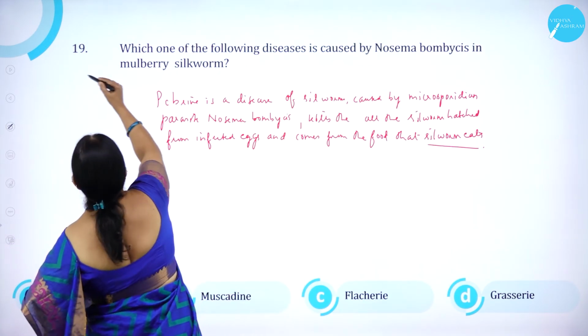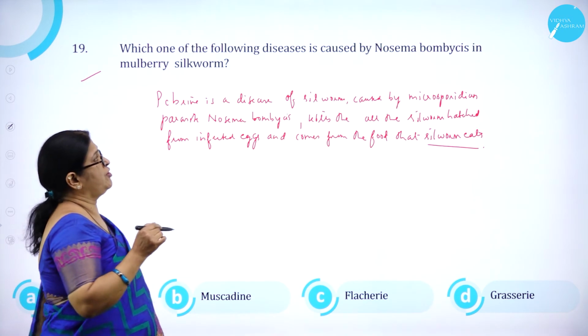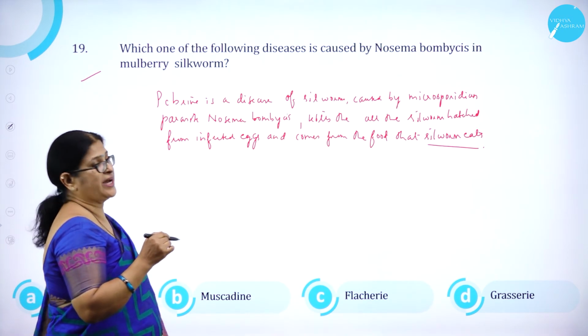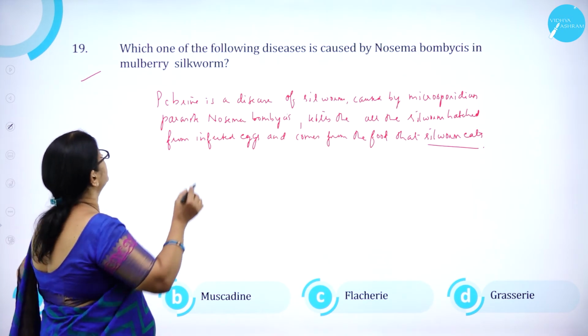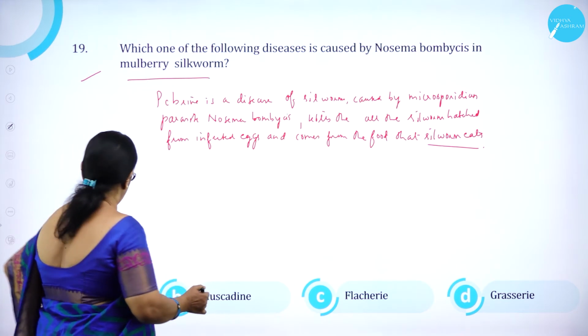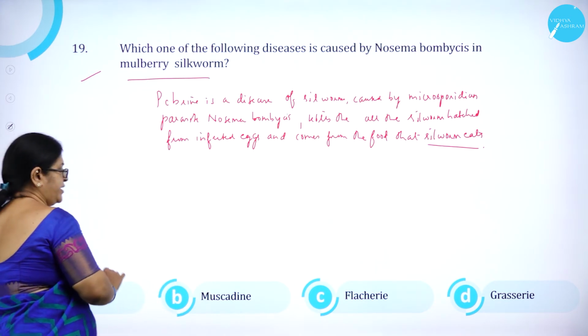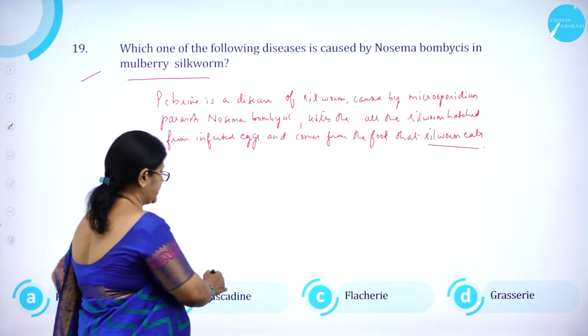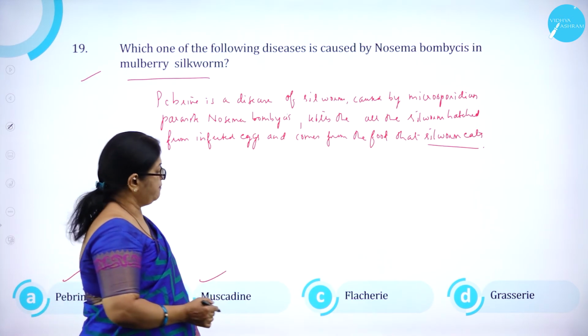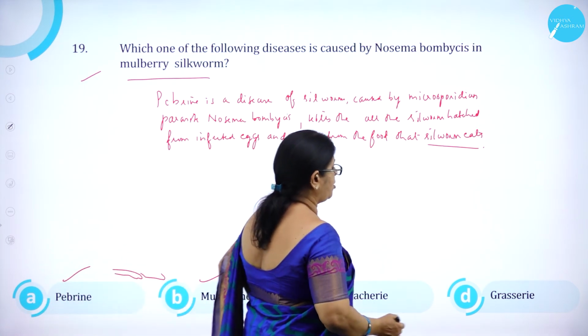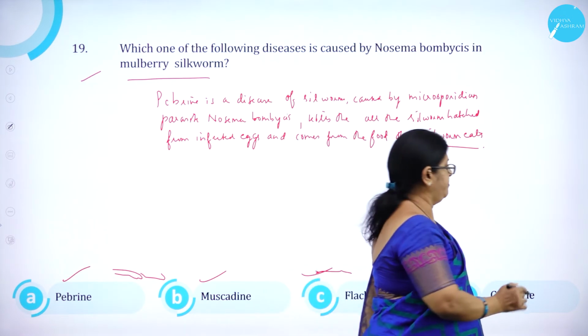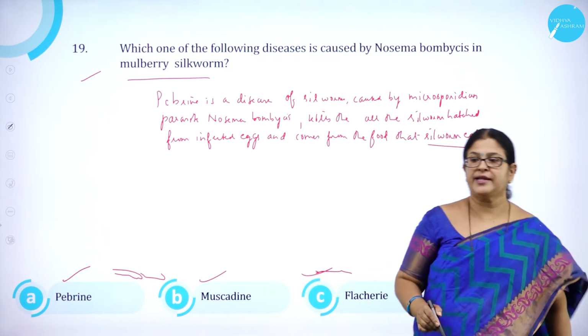Moving on to question number 19. Which one of the following diseases is caused by Nosema bombesis in mulberry silkworm? Option A, pebrine. Option B, muscadine. Option C, flagellate. And option D, gracillate.